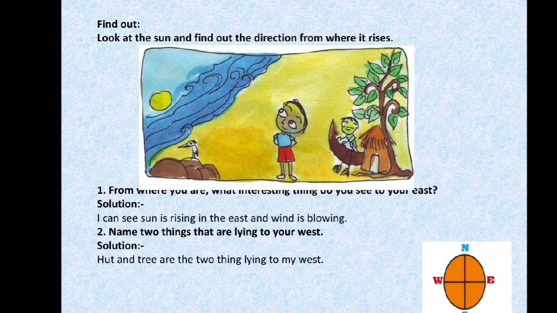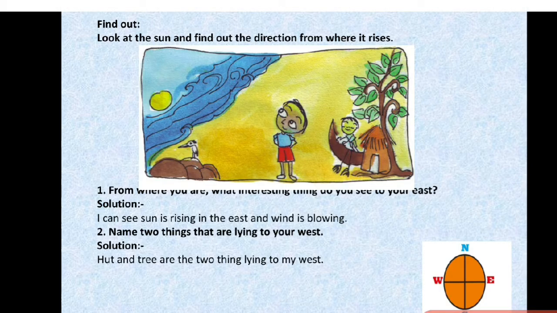Next, the book has given us one image. This is the image. In this image, what all can you see, children? The sun is there, winds are blowing, a few kids are there, a hut is there, a tree is there. Now they are asking us, from where you are, what interesting thing do you see to your east?